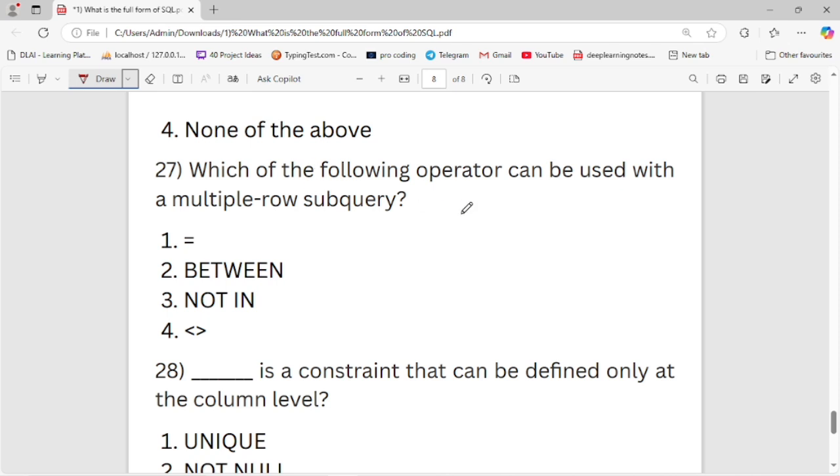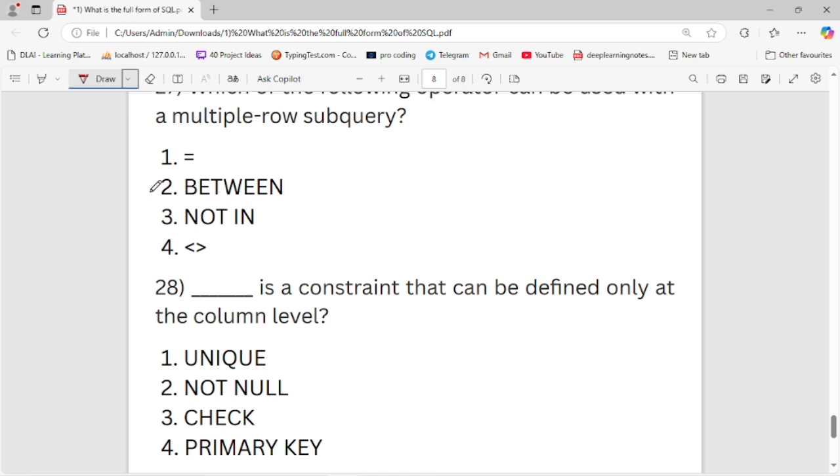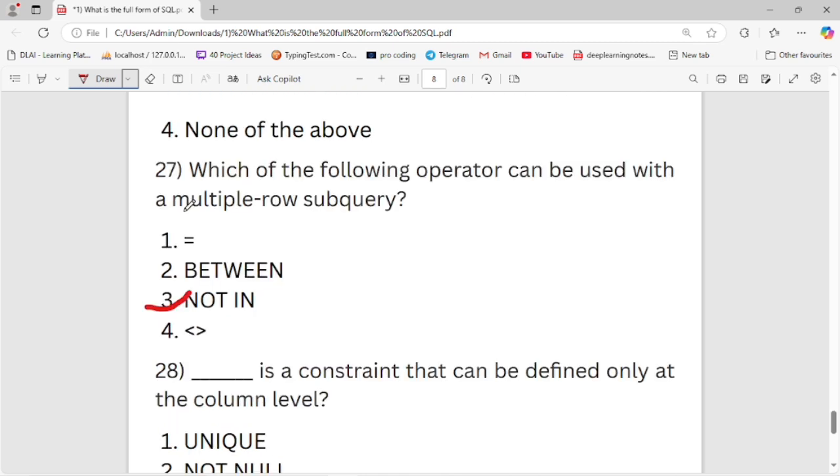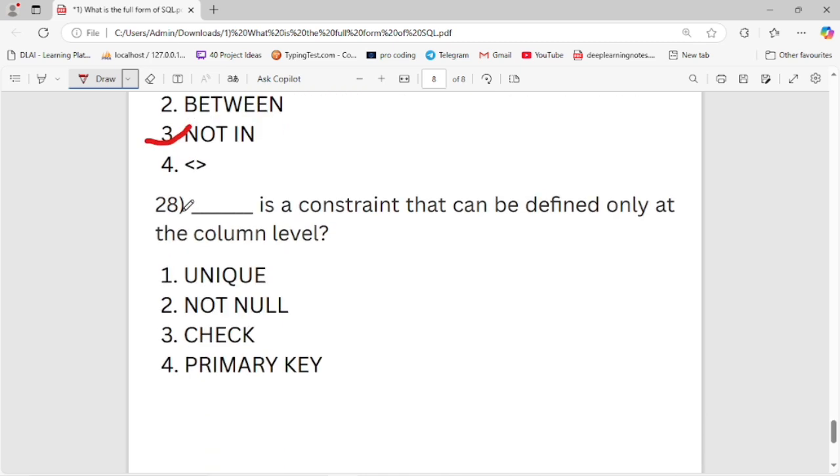Which of the following operators can be used with a multiple-row subquery? First is equal, second is between, third is not in, fourth is not equal. Third is the right option to use with a multiple-row subquery. Now let's move to the next question. Dash is the constraint that can be defined only at the column level. First is unique, second is not null, third is check, and fourth is primary key. Second is the right option. NOT NULL is a constraint that can be defined only at the column level.